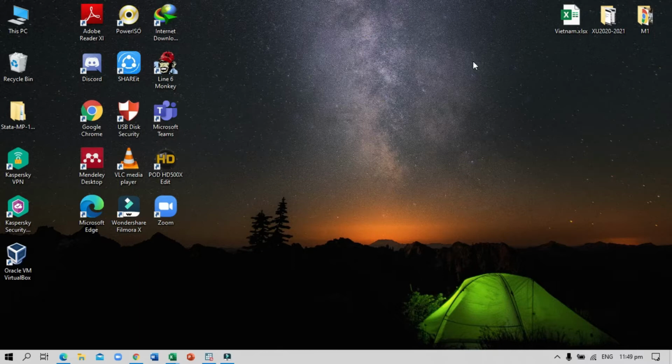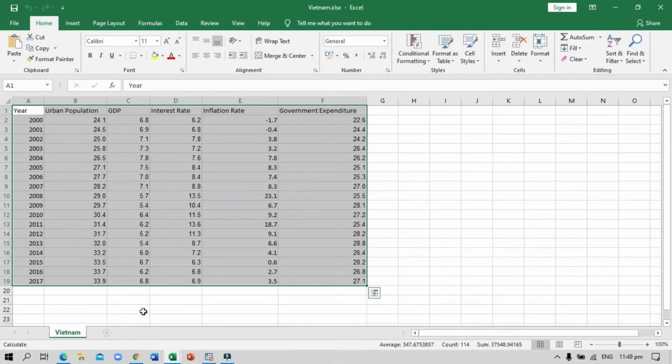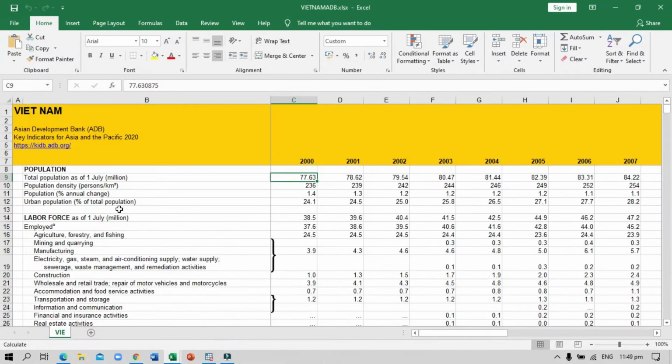Today, we will be presenting the procedures for the instrument variable. Let's begin. This is our Excel file. The gathered data is from ADB Statistics.